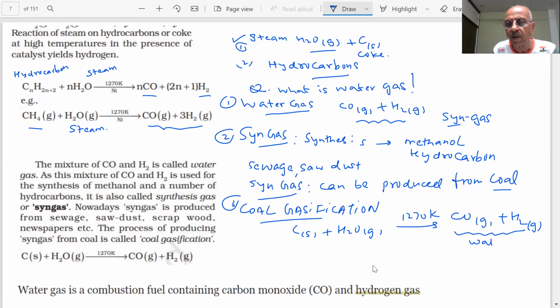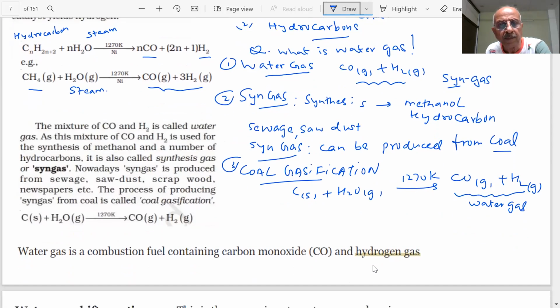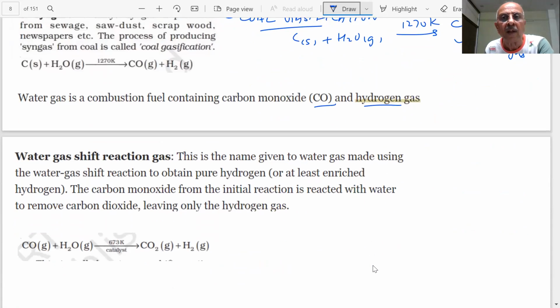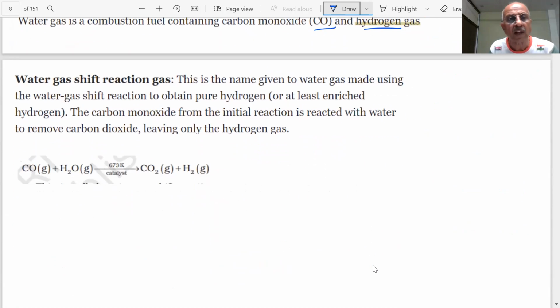Water gas is a combustion fuel containing carbon monoxide and hydrogen gas. They have asked this question somewhere with 4 choices: water gas is CO and H2. Another important reaction which has been asked here is the water gas shift reaction.